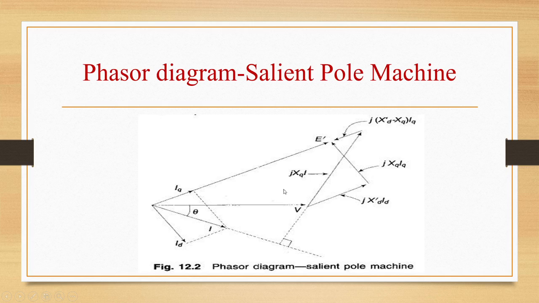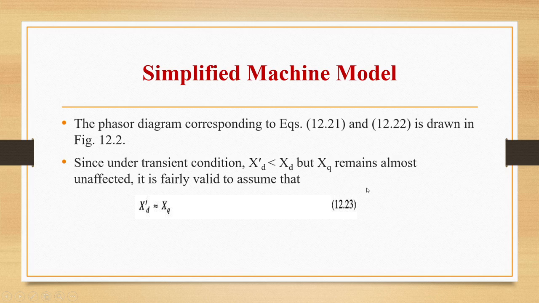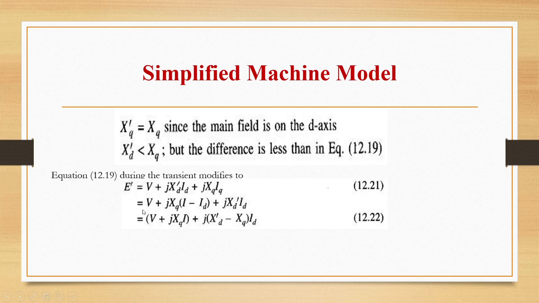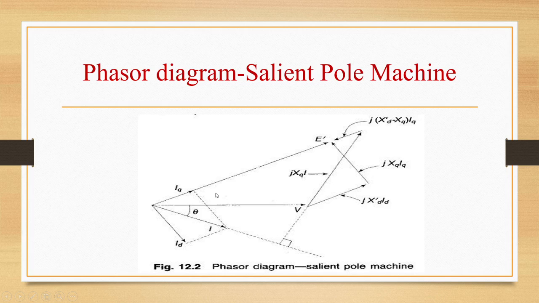E' is equal to V plus jXd'Id plus jXqIq. That is a vector equation.